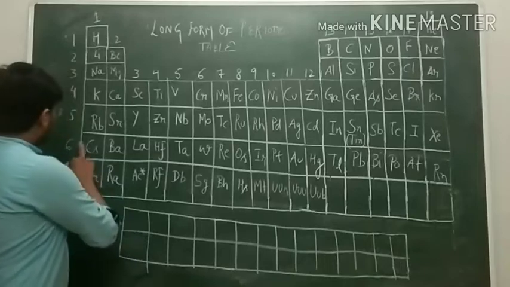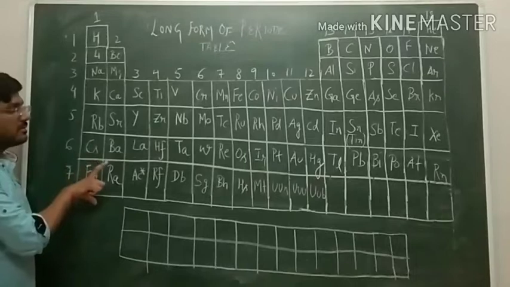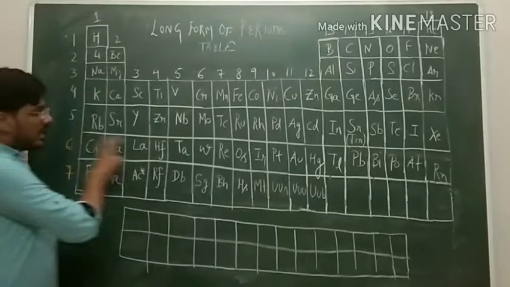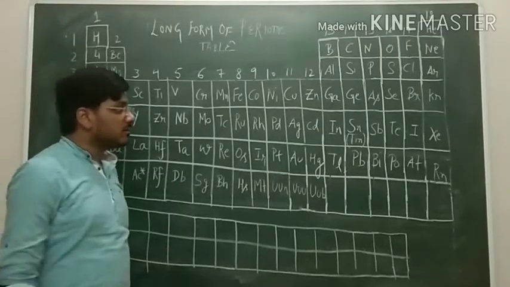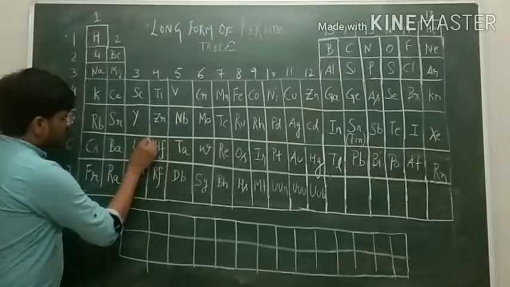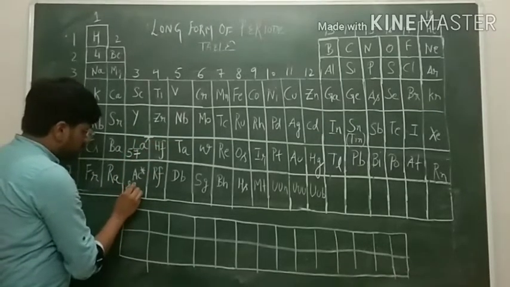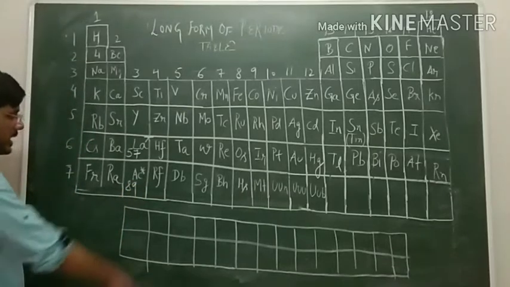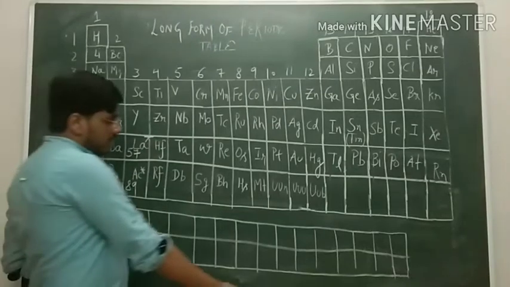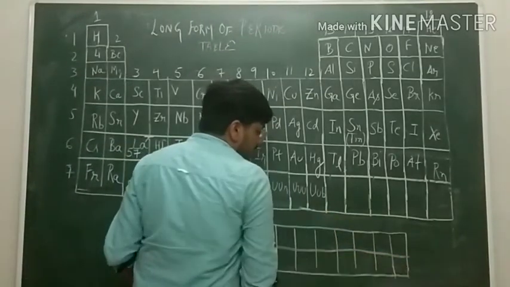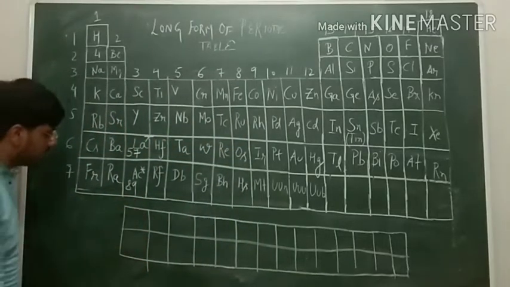In periods 6 and 7 we have a total of 32 elements each. Now here we are seeing only 18 elements. Then the question comes, where do the remaining 14 elements go? Here is lanthanum having atomic number 57 and actinium having atomic number 89. The remaining 14 elements in periods 6 and 7 appear at the bottom in a separate block in the periodic table, which is drawn here.